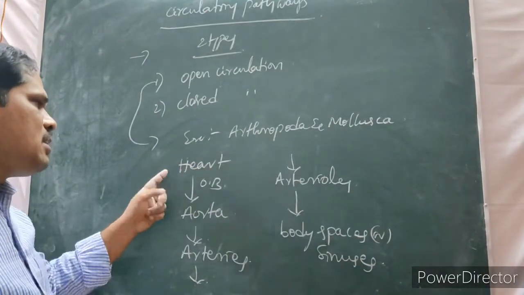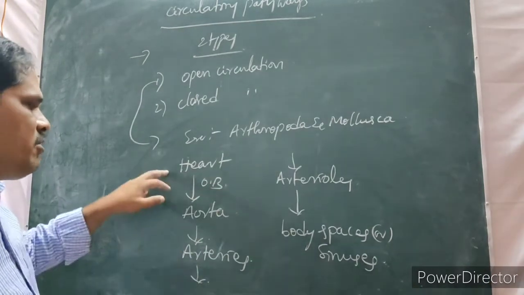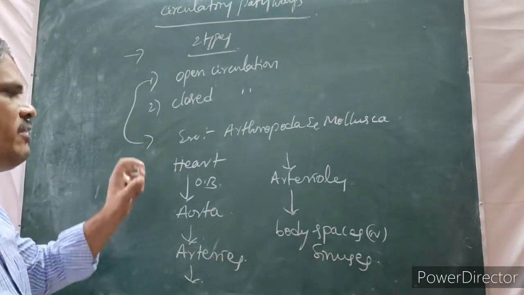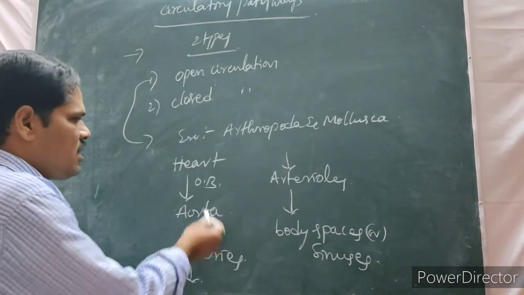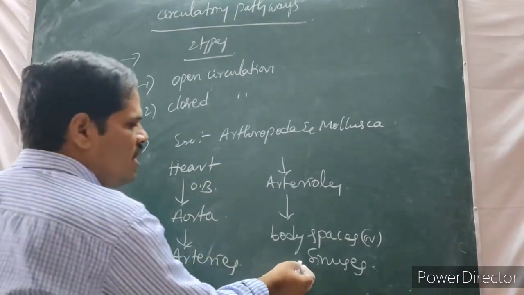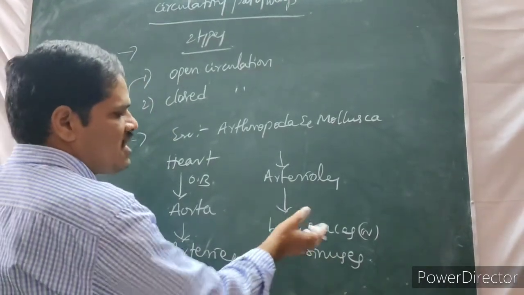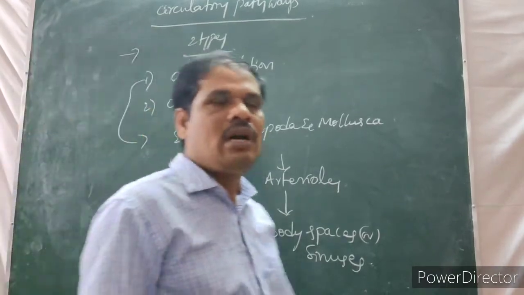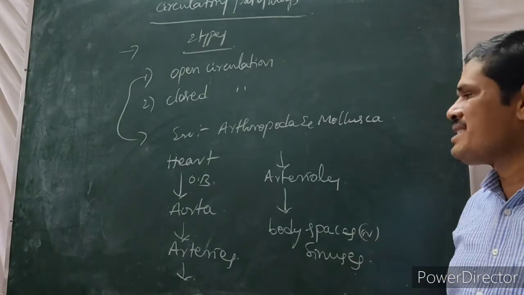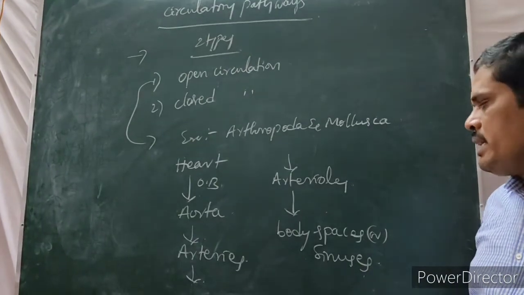Commonly, the blood pumped by the heart is oxygenated blood, which reaches the cells of every living thing. But in the open circulatory system, the heart pumps oxygenated blood which does not enter the cells, but reaches the body spaces, that means the empty spaces or body cavities of the living things. These are called sinuses. This kind of circulatory system is called open circulatory system.